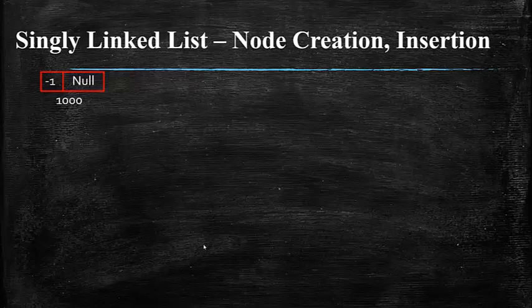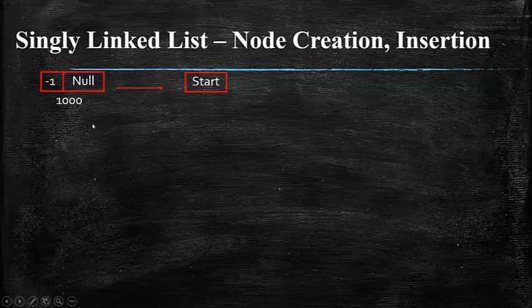Your header node, initially, will not have any data. For the start node or the head node, we first have to allocate a memory location, which will again be dynamic. Your start node will not have any data, so I have represented the data as -1. Initially, when we create this start node, it will not point to any memory location or any node, so I have represented the next node as null.